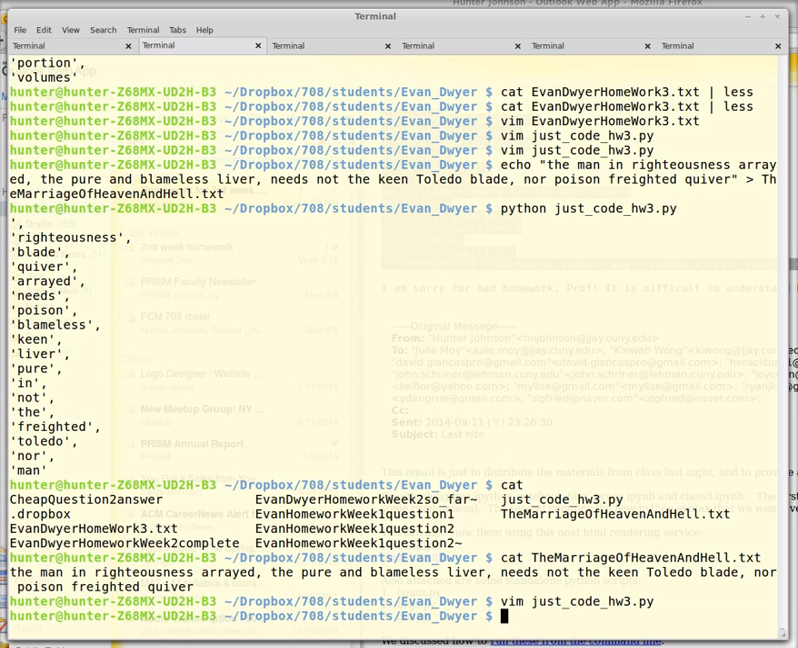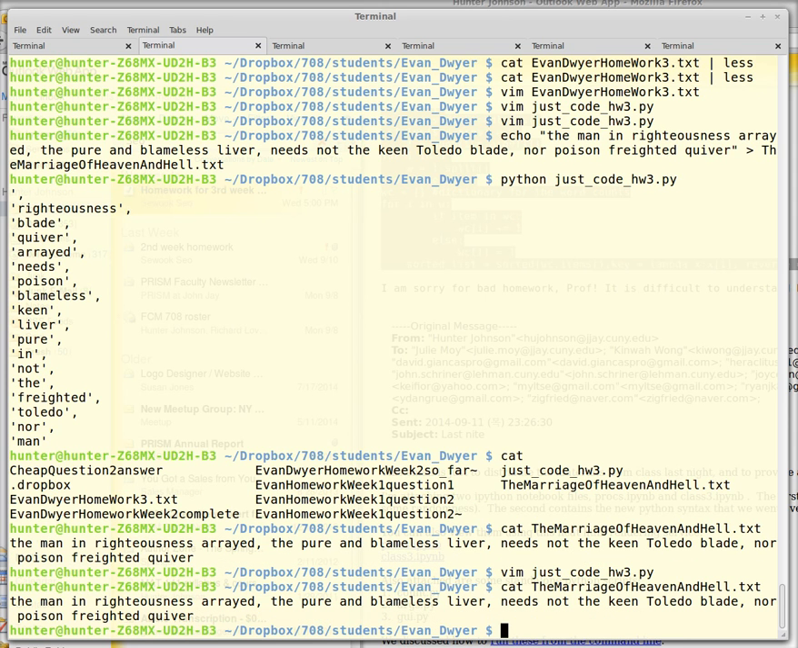So I didn't bother to download the Marriage of Heaven and Hell, so I used the only poem. Actually, I have 2 poems memorized, and this is one of them, which I read in D.H. Lawrence's book, maybe Sons and Lovers or something, which is, "The man in righteousness arrayed, the pure and blameless liver, needs not the keen Toledo blade, nor poison-freighted quiver." So those are words to live by.